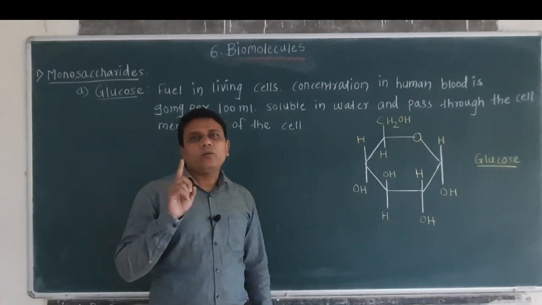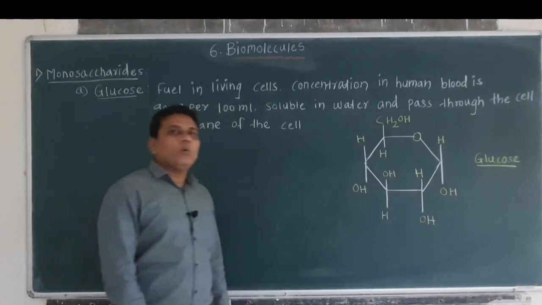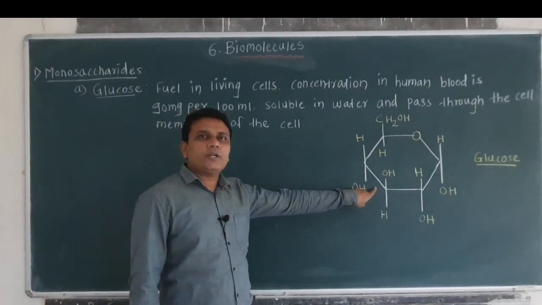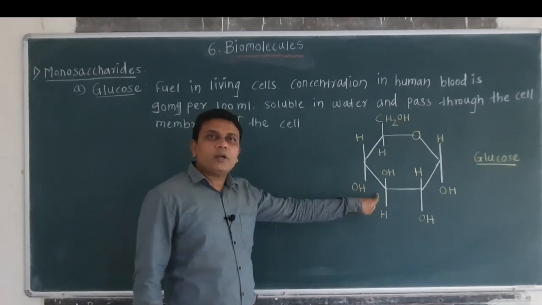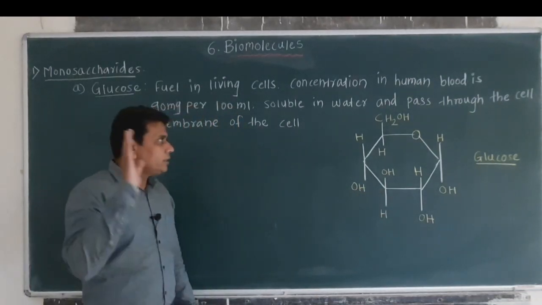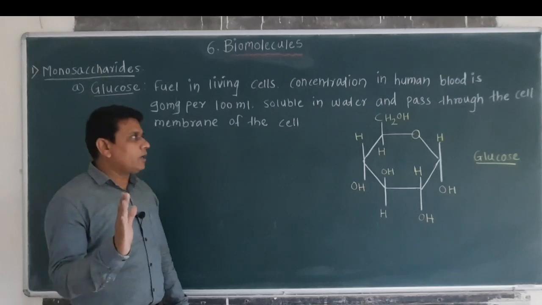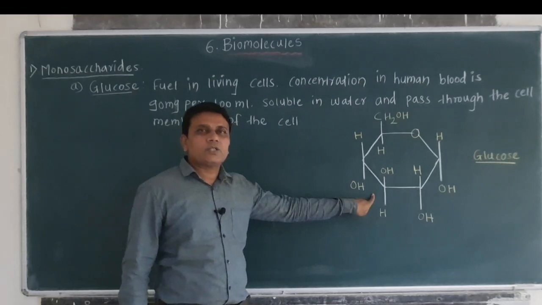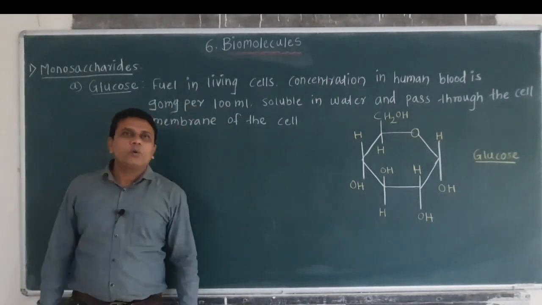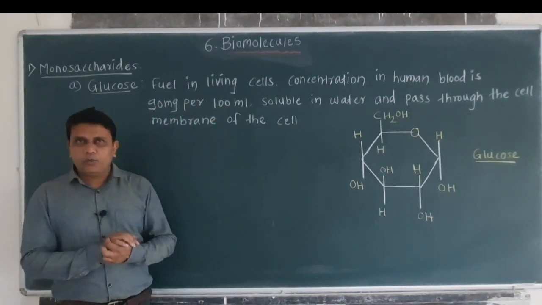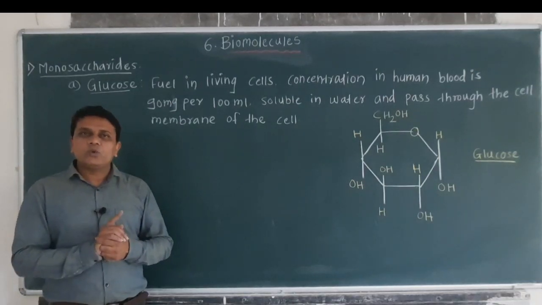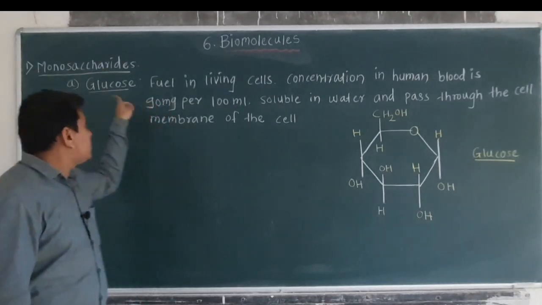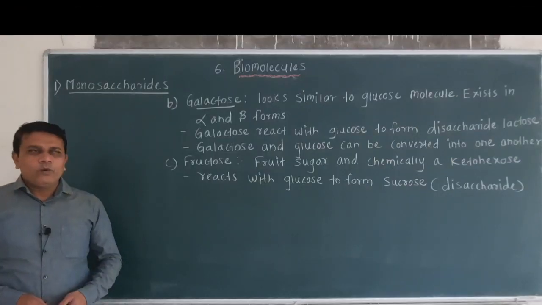So I have told you that monosaccharides contain one sugar unit. So here is one sugar unit or a sugar molecule and this simple sugar is called as glucose. So here is the structure of glucose. So monosaccharides contain only one sugar unit, hence they are called as monosaccharides. And here we have seen the type of monosaccharide, that is glucose. Now we will